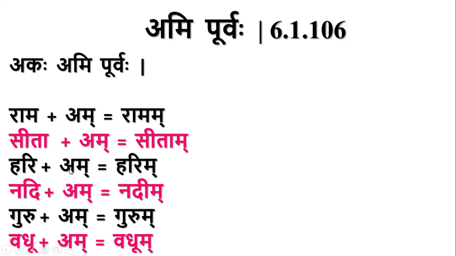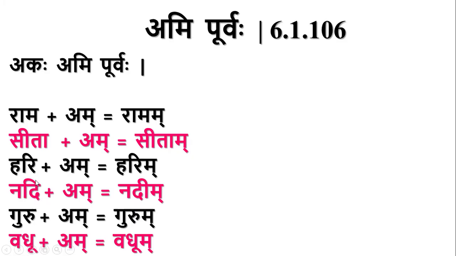E plus A. By Iko Yanachi, this E should be replaced by Yakara, but the correct form is Harim. So by Ami Purvaha, E plus A becomes E. So the purva varna comes as adesha in place of purva and para. E plus A is equal to E. Similarly, U plus A is equal to U, like that.